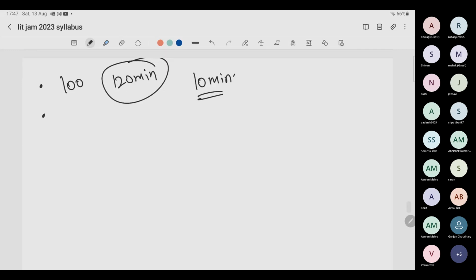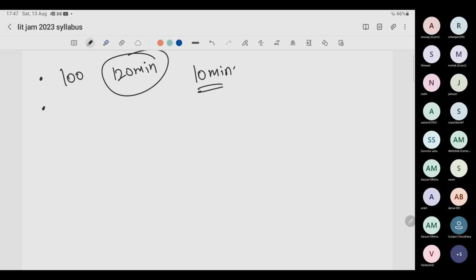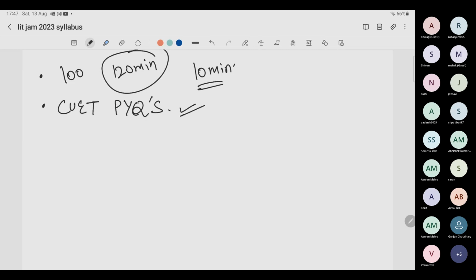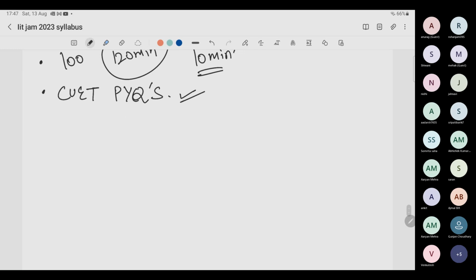In the last 1 month, the thing which should definitely be prepared is CUET PYQs. All the PYQs must be very well studied. All the concepts which are being used should be done. All the formulas which you keep forgetting should be written on a page. That's it. Then one test series. If you do not go with a test series, at least you must have the practice of 5 to 7 tests of doing 100 questions in 2 hours.